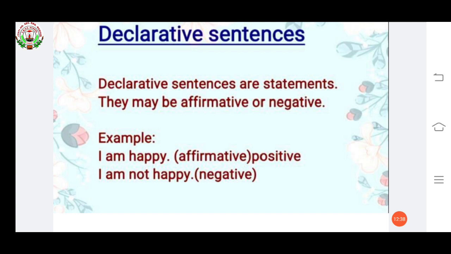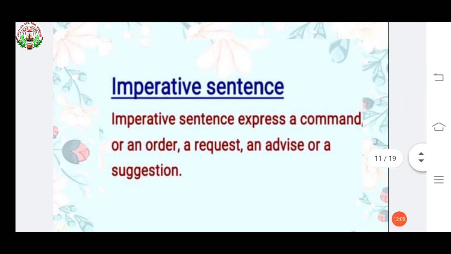See the example. I am happy. Affirmative means positive. I am happy. I am not happy. Negative. As I told you, to make a negative sentence, we have to add not. We have to add the word not to make a negative sentence. Now see the next, imperative sentence.